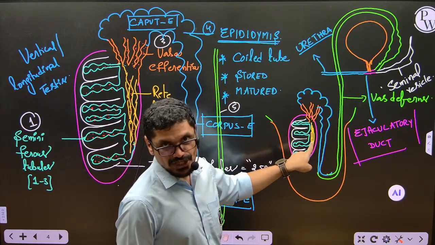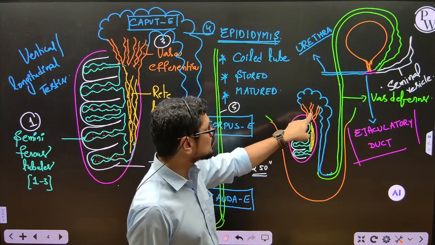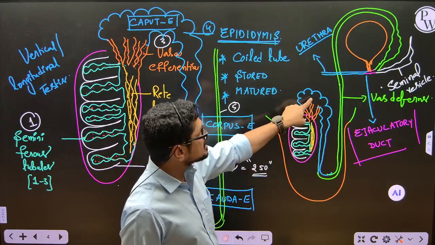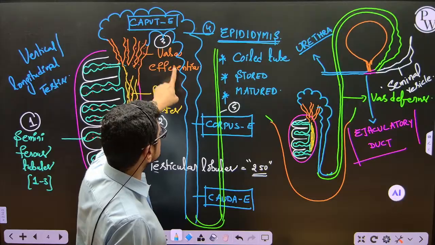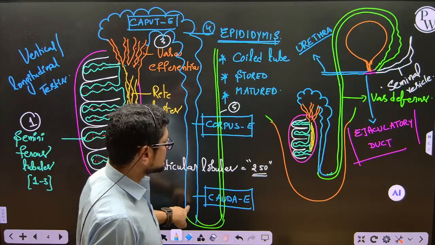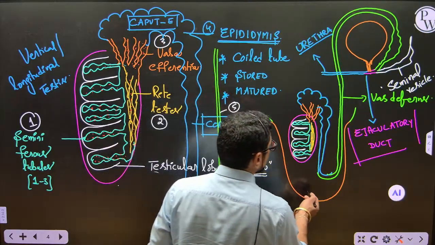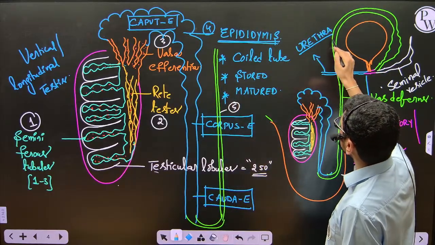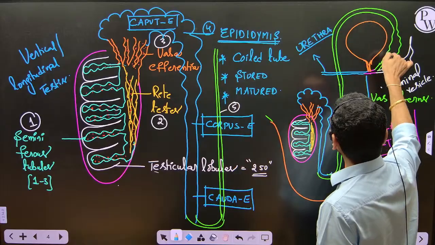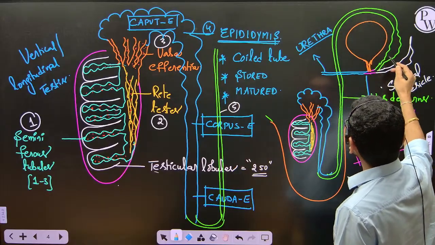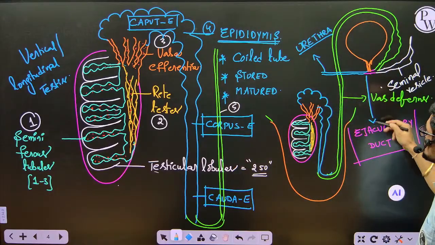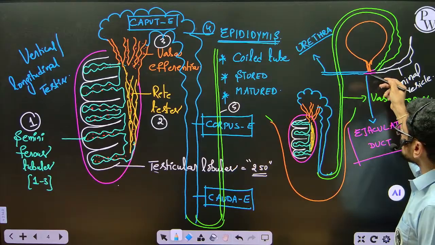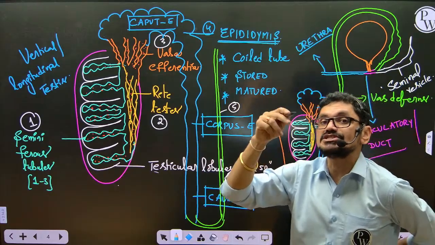Seminiferous tubules open into rete testis. Rete testis opens into vasa efferentia. Vasa efferentia opens into caput epididymis, then corpus epididymis, then cauda epididymis. And this epididymis opens into vas deferens, which enters into the abdominal cavity, takes a loop or a turn over the urinary bladder and joins with the seminal vesicle forming the ejaculatory duct. And this ejaculatory duct opens as urethra.